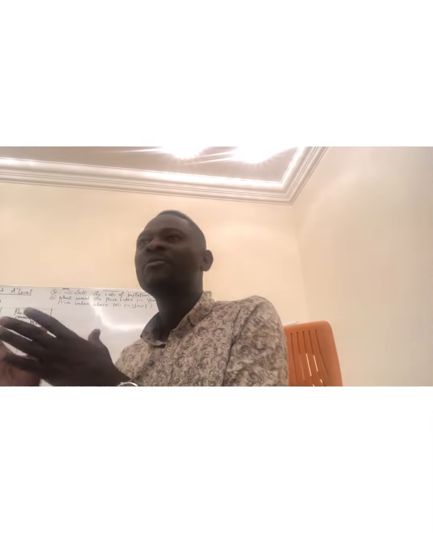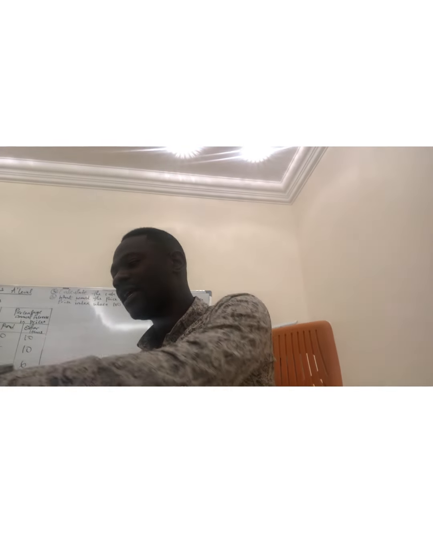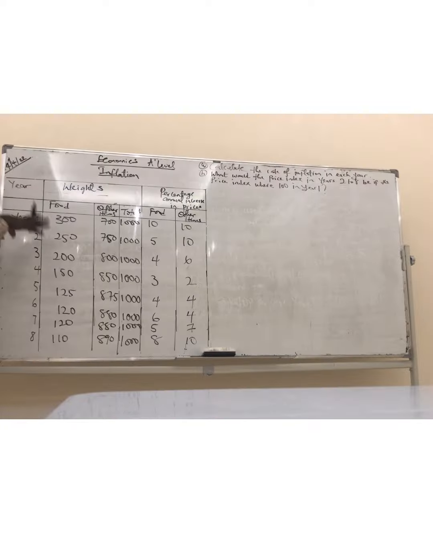measures the food basket a household can afford at a given period of time. That's what we call the Consumer Price Index. Is that clear? So here we have to calculate the inflation rate for these years. This is an economy with almost 8 years of data. So this is for food. This is the food basket. We call it the food basket.